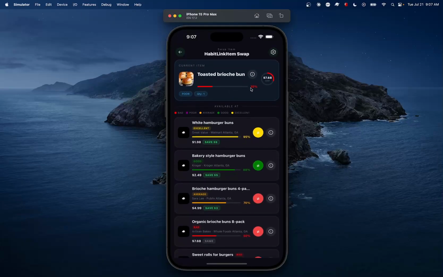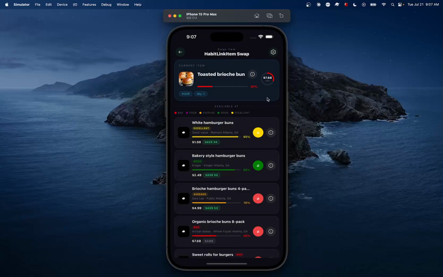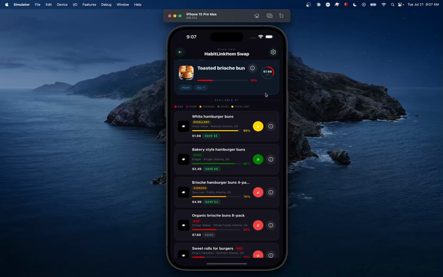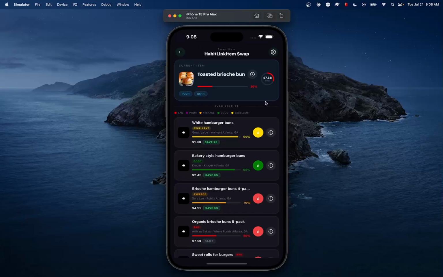All right, so this item here, this brioche, came out as poor. So this is the item that we want to replace. Now, AI gave us a few suggestions.